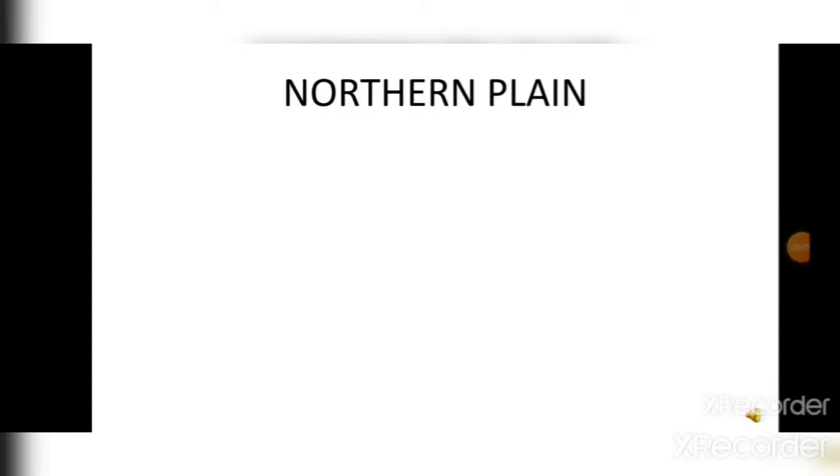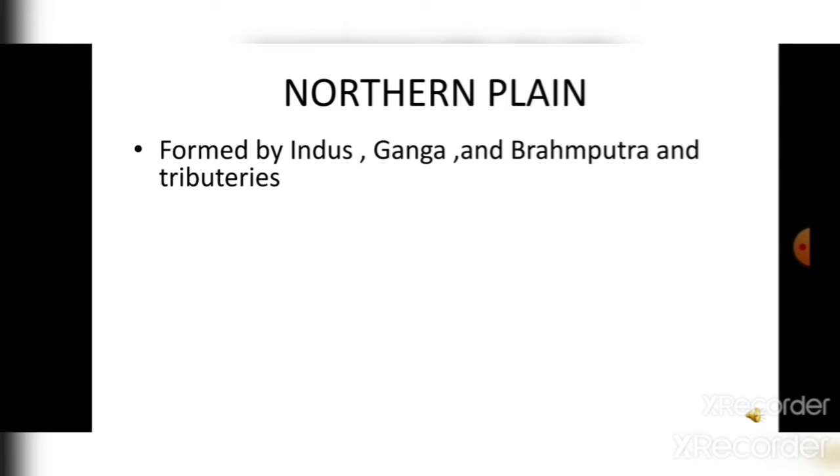Hello everyone. Now in this video we are going to discuss the northern plain and the peninsular plateau that lie in India. The northern plains have been formed by the various rivers that flow from the Himalayas like Indus, Ganga, Brahmaputra. Brahmaputra in the northeastern part, Indus in the northwestern part and Ganga in the central part. And not only these rivers but every tributary of these rivers too.